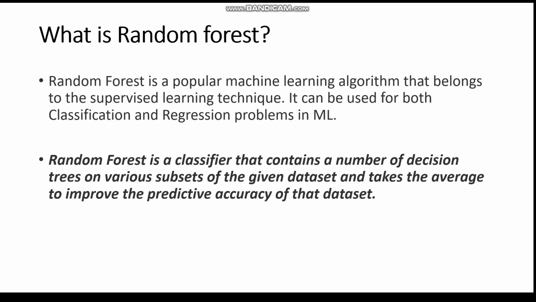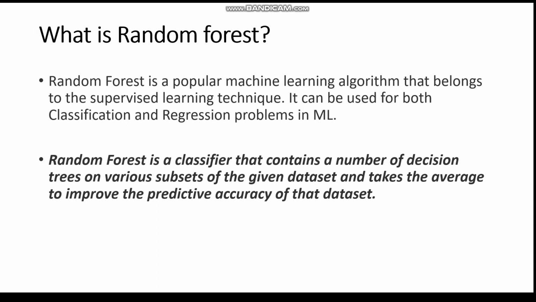Its ease of use and flexibility have fueled its adoption as it handles both classification and regression problems. It is a classifier that contains a number of decision trees on various subsets of the given dataset and takes the average to improve the predictive accuracy of that dataset. Since the random forest model is made up of multiple decision trees, it would be helpful to describe the decision trees briefly and also the limitations of decision trees.